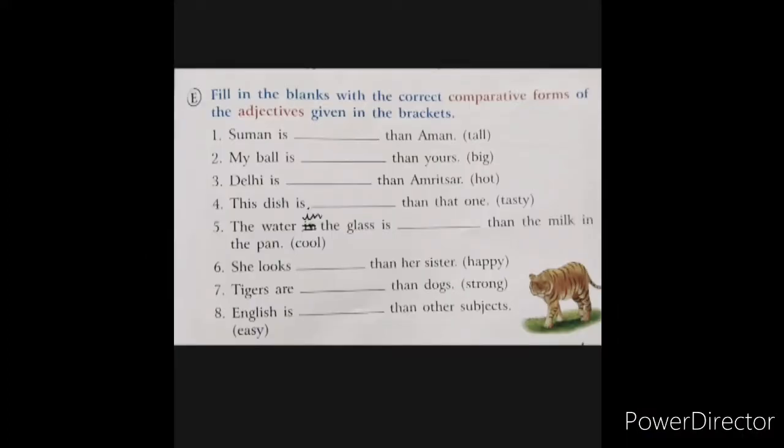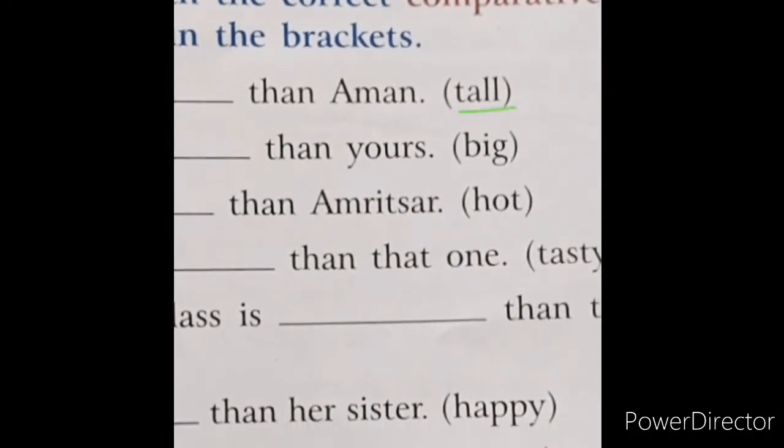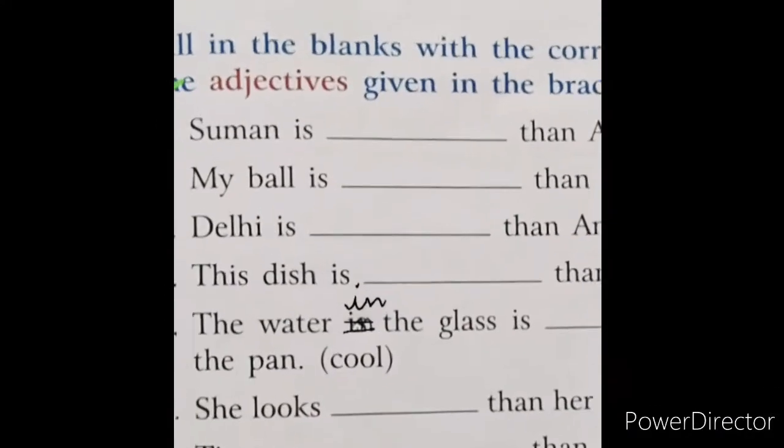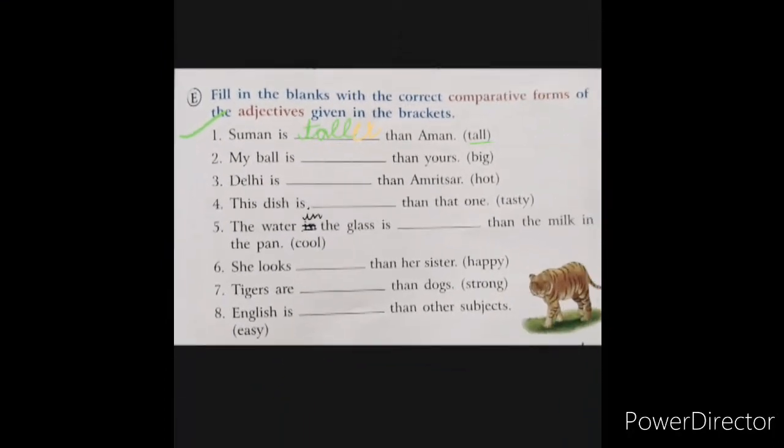And now look at this exercise, and you have to complete this exercise neatly in your notebooks. Fill in the blanks with the correct comparative forms of the adjectives given in the brackets. So for your convenience, I am doing the first one for you. Suman is dash than Aman, and we have tall in the bracket. So the answer will be Suman is taller than Aman. And the rest of the sentences you have to do on your own. So complete it nicely, neatly, beautifully in your notebooks. Okay.